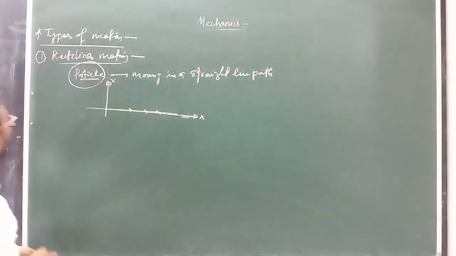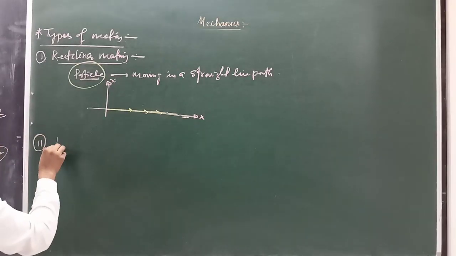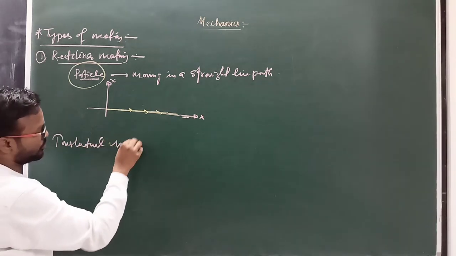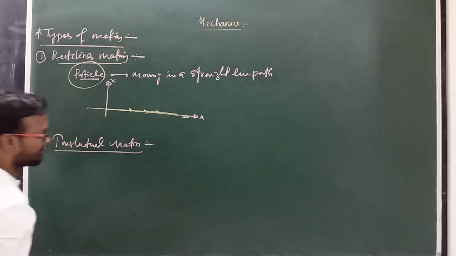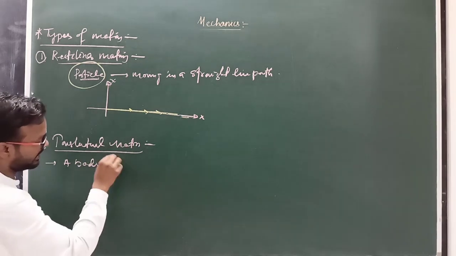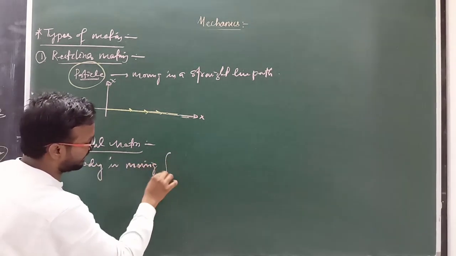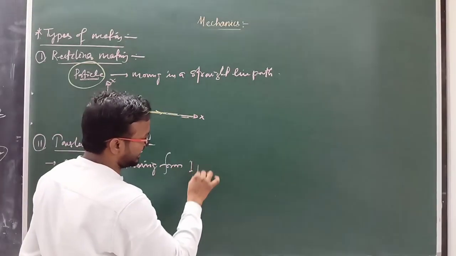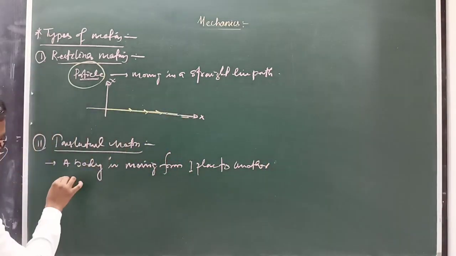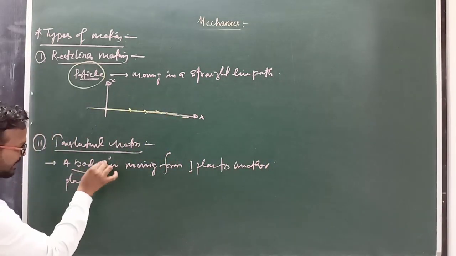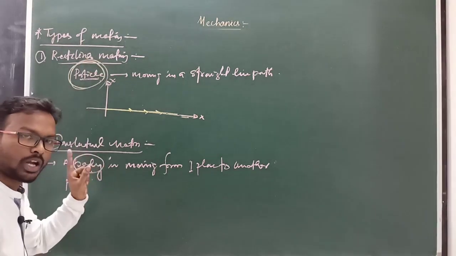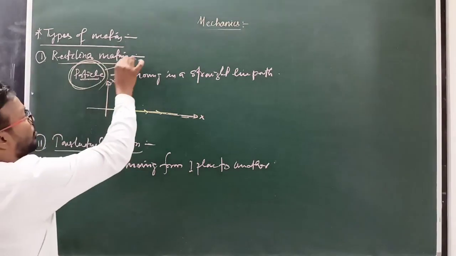In rectilinear motion you have to know that it is only one single particle which is moving. But while we are discussing translational motion, in this case a body is moving from one place to another place. What is the difference between body and particle? Body means it consists of a number of particles, and particle means only one particle.